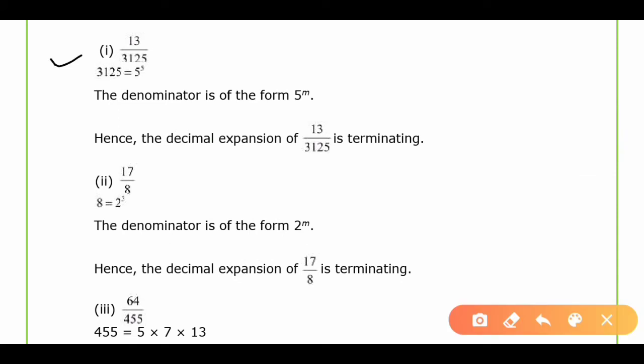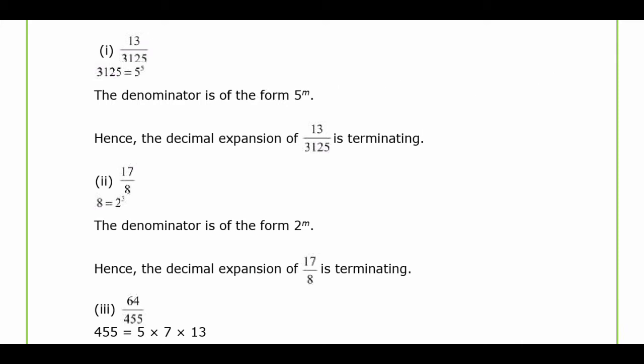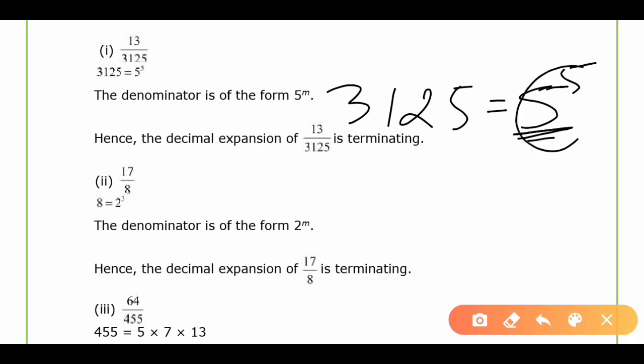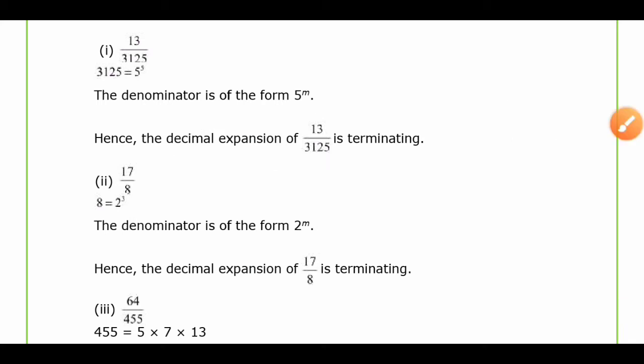Now first, 13 upon 3125. Here the denominator is 3125 and it can be represented in terms of 5 raised to power 5. That means 3125 is equal to 5 raised to power 5. So we got the denominator in terms of a power of 5. So this one is terminating decimal expansion. This rational number will have terminating decimal expansion. Clear?